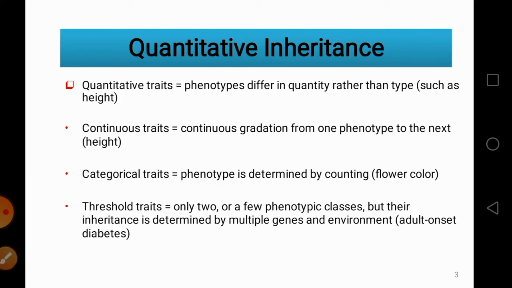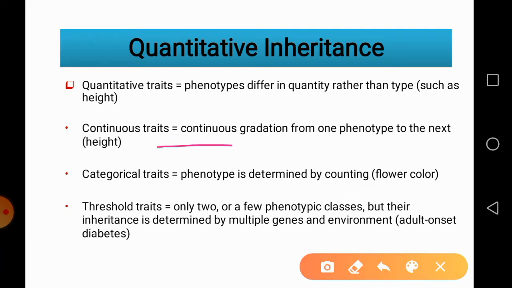Quantitative traits show differences in terms of quantity rather than type, and they possess a continuous variation. Suppose a character is height, so you get continuous variation from the dwarf type up to the tall type. Then this quantitative trait is of three types. The first one is a continuous trait that shows continuous gradation from one genotype to the next. In the case of height, from dwarf to tall, all types of phenotype you will observe.